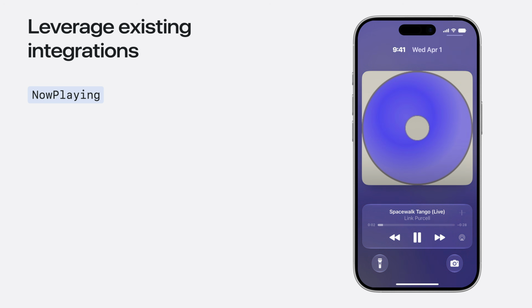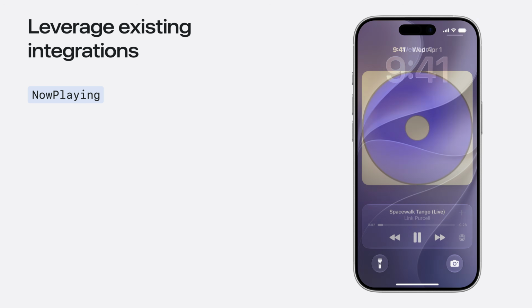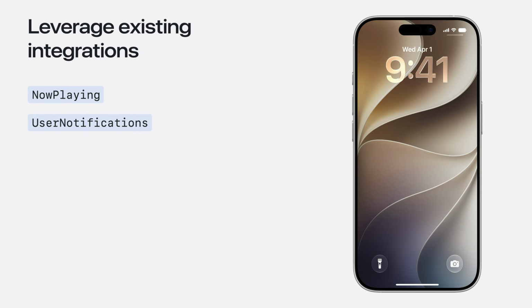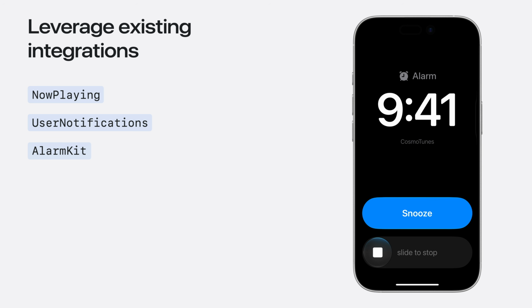When a unicorn chat notification is announced on AirPods, Glow sent a message: sparkling dust, moonlight candles, and cozy cloaks. I can say, reply, okay, I'll swing by the unicorn supply store and pick those up. And snooze it, to snooze an alarm from Cosmo Tunes. All 3 use the same pattern, and we call these entity annotations.